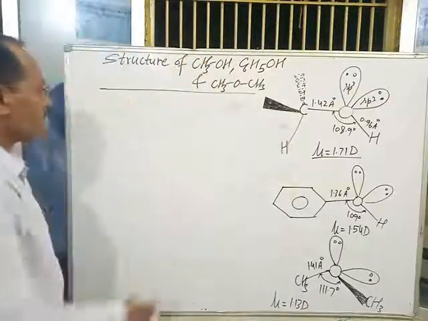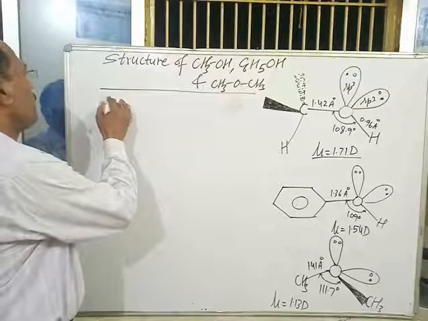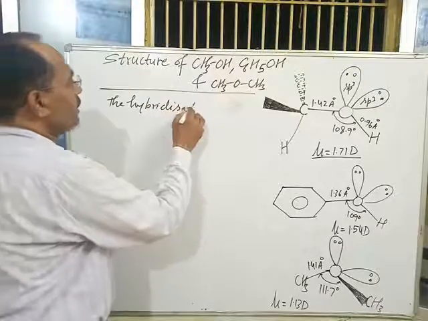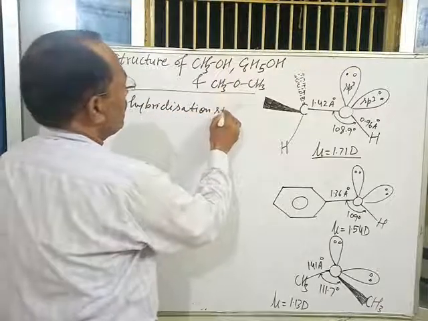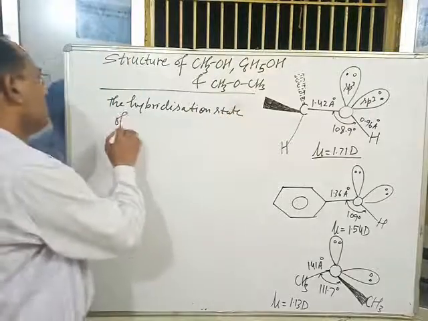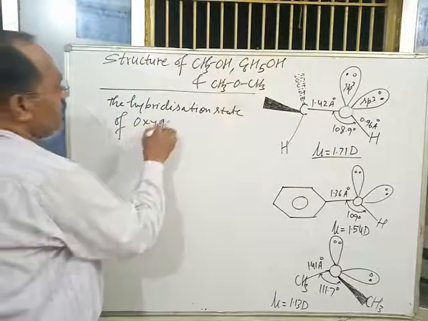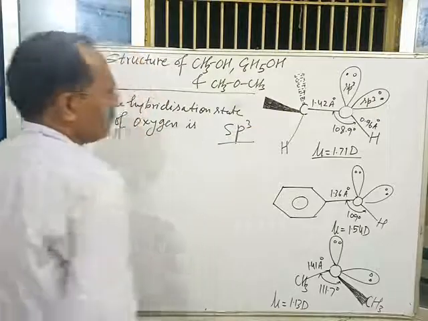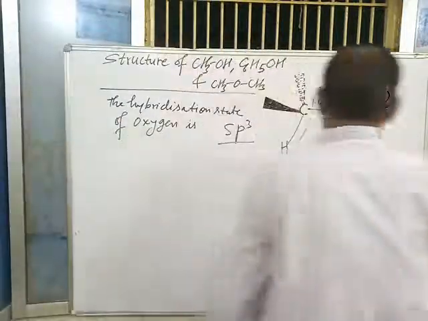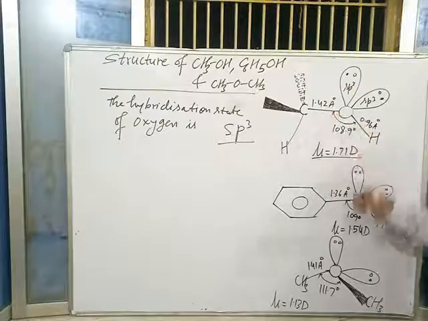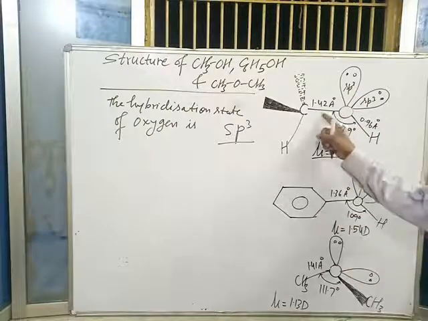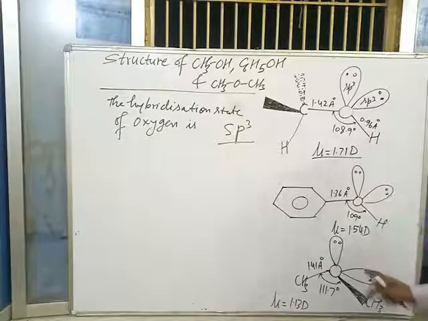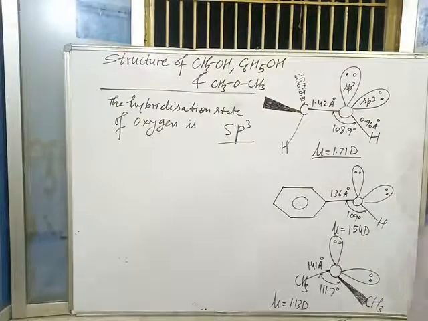In all these compounds, the hybridization state of oxygen is sp3, because there are two lone pairs and two bond pairs, two sigma bonds and two lone pairs.